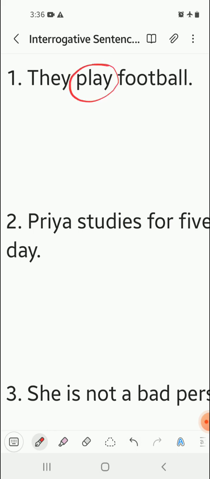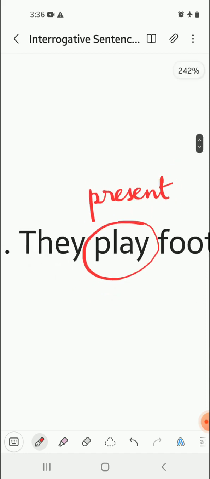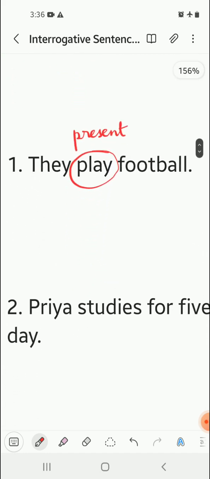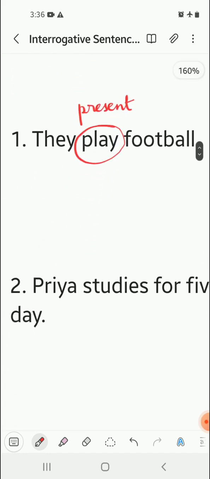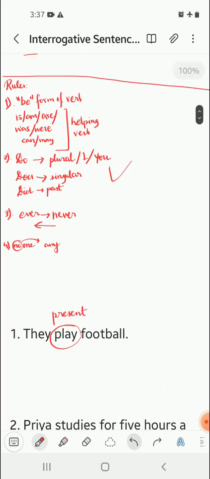And the main verb is in present tense. There are no helping verbs, which means that we have to use do or does, because it is present tense, so did will not be used. There's no be form of verb, so that will not be the case. So we have to use the second formula.